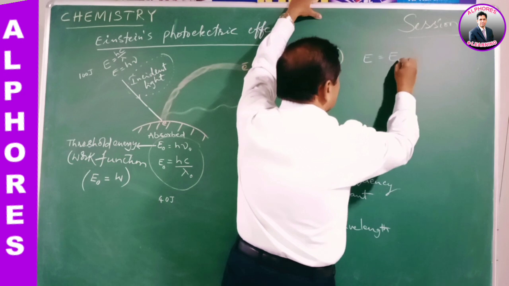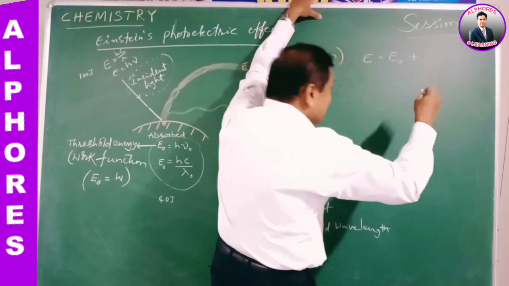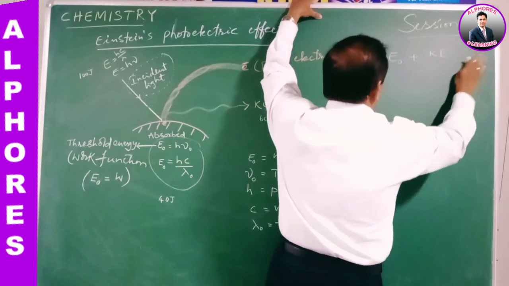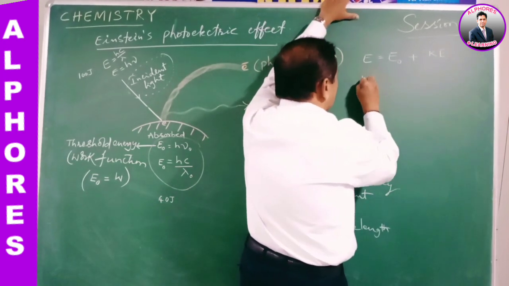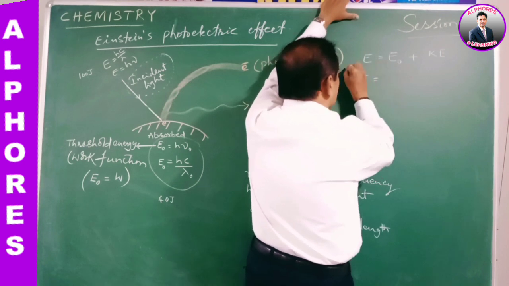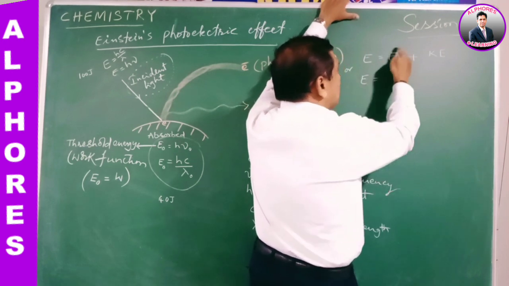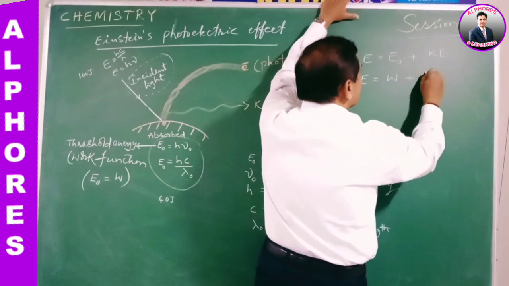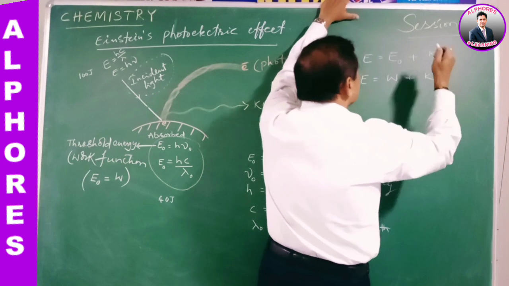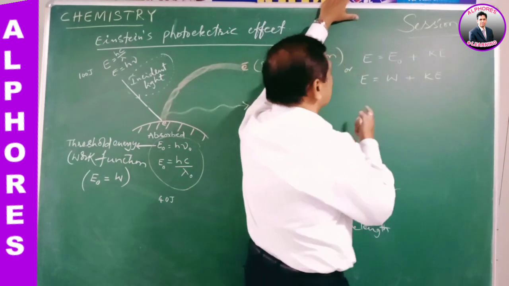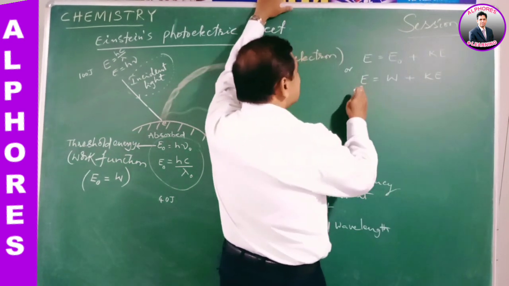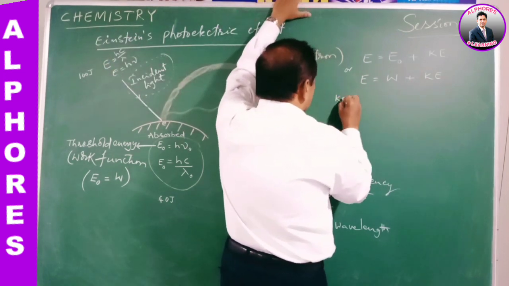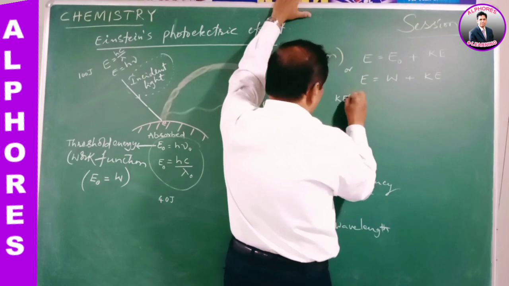Now, total energy is equal to threshold energy plus kinetic energy. Or we can say total energy is equal to E naught, which is also called work function W, so it can be represented as W plus kinetic energy. These are the basic fundamentals that we can understand easily. So E is equal to h nu, we know that, and we can calculate kinetic energy.